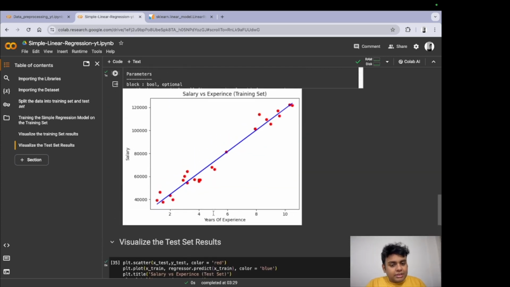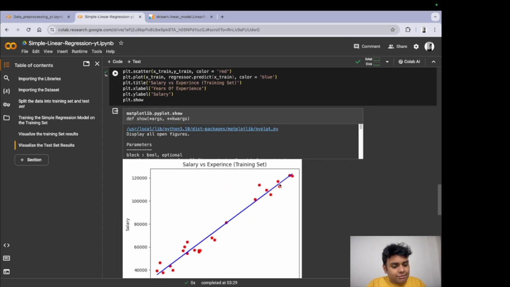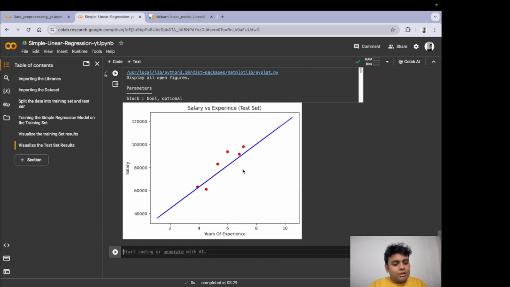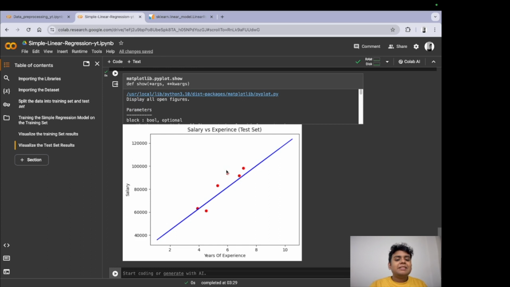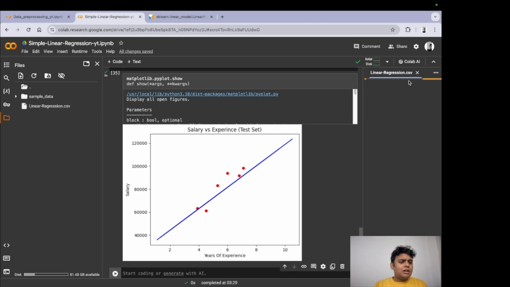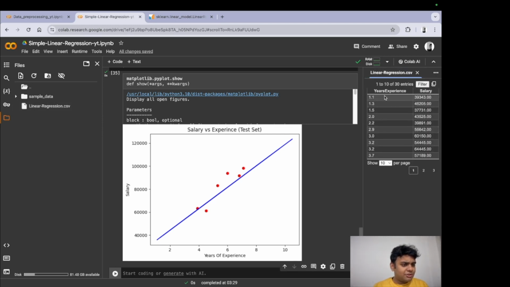So this same line worked really well for the training set because it was trained on the training set. Now this is also working well on the test set. That means that it is almost close, not perfect, but it's good. So which means that our model is now working. Now we have a working model which gives us a value of the salary based on some years of experience. Now this is what we are getting on the basis of a CSV file that we put in. So for this year's experience, this was this.